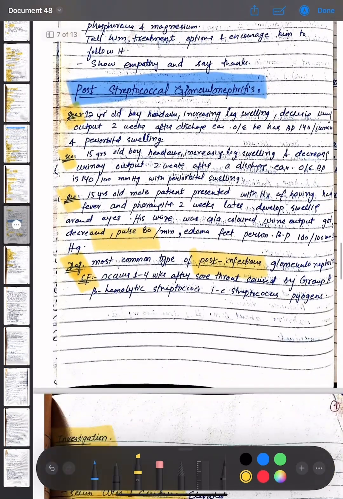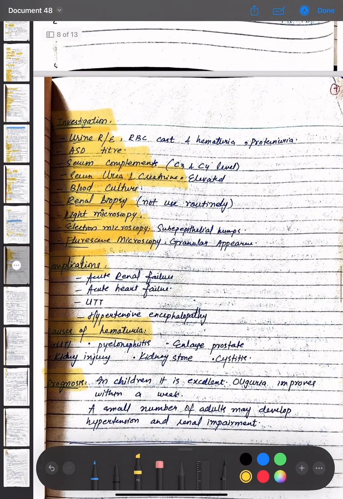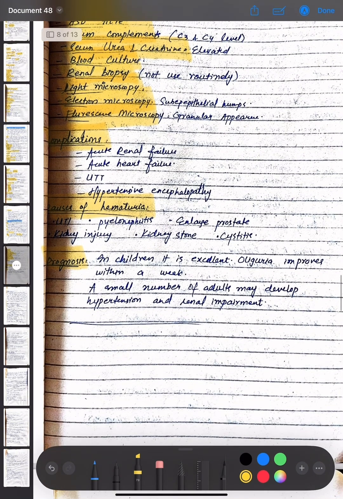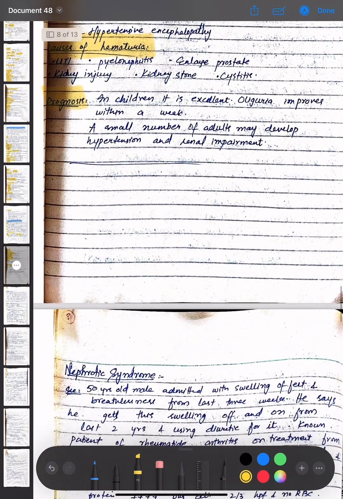So we have discussed the topic PSGN, which is a post-infection kidney disease, and then we discussed the clinical features, then the investigation options, which are urinary findings, ASO titer, serum complement, serum urea and creatinine, blood culture, renal biopsy, light microscopy, electron microscopy, and fluorescence microscopy. The complications are discussed, then the causes of hematuria, and then we discussed the prognosis.